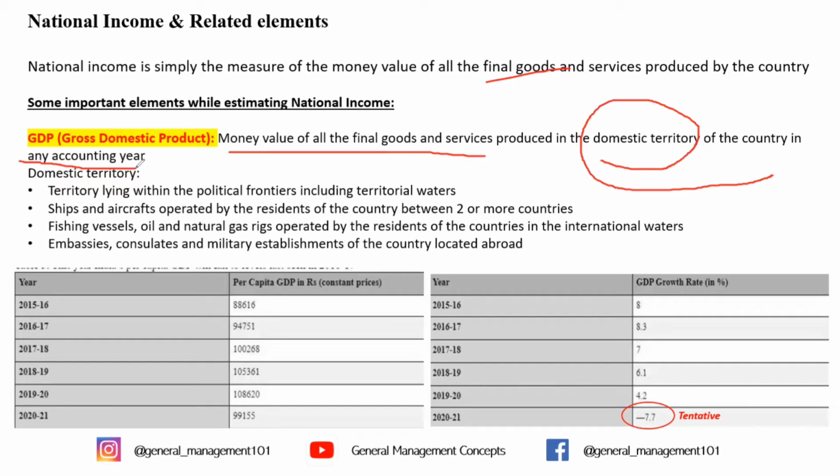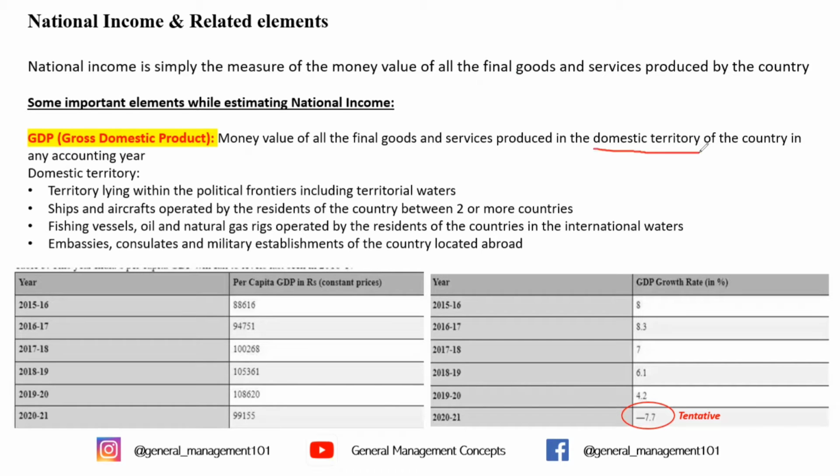Now, there's one more important concept that we need to cover, which I've highlighted, and that is the concept of domestic territory. What do we mean by this? Why is it important for us to specifically mention this term in the definition? Because a country can have several counterparts available in different regions. For example, there's somebody who's a native of India but is working in the United States. Whether his or her income or the services produced by this person are going to be counted as a part of GDP, yes or no? Let's look into the next four pointers.